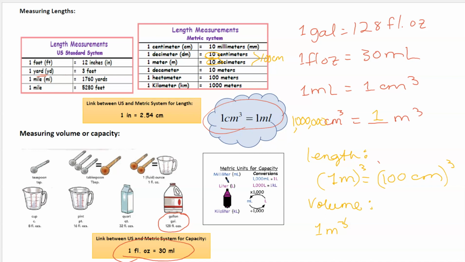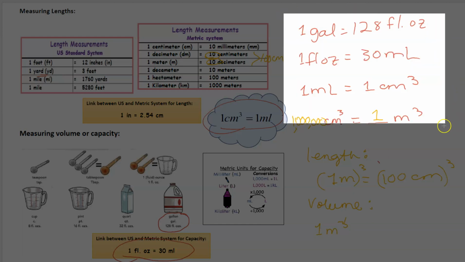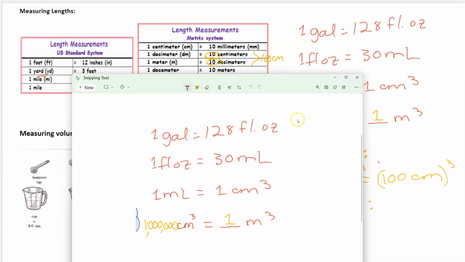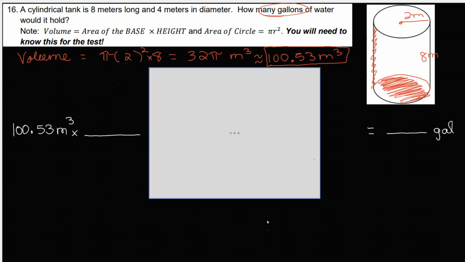And that would be the bridges that we would need to take in order to get from meter cubed to gallon. Okay, so let's copy this over to the board that we were using so we can have that as a reference.